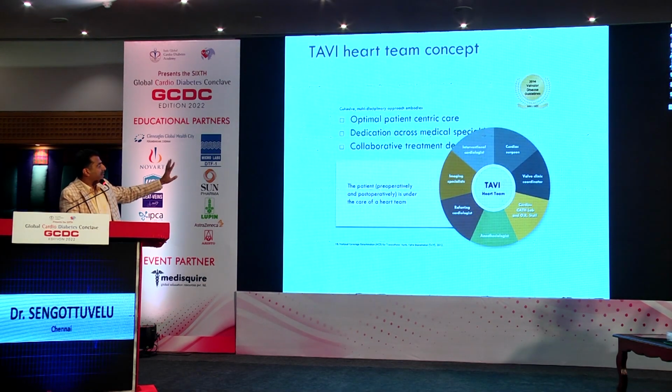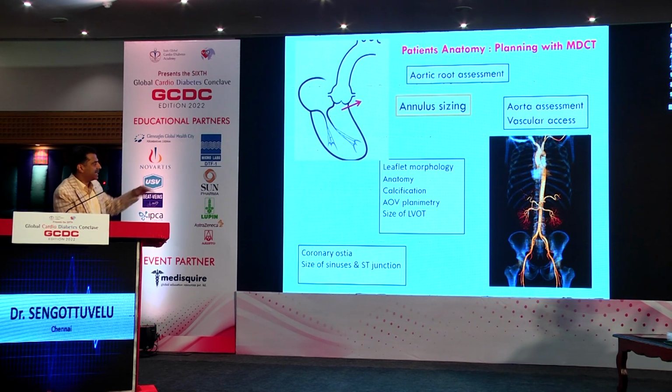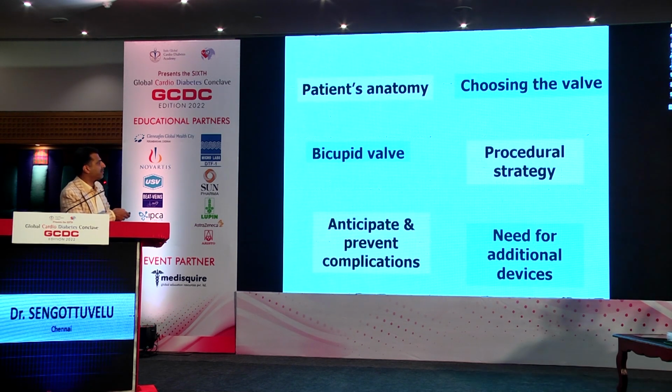TAVI is again decided by a heart team which contains a surgeon. Basically a CT scan is done. CT scan is very critical because we get all the information. We know the valve size, we know the approach, whether we go from the femoral approach, and we can plan the procedure. I always say TAVI is 80% planning, 20% implementation. So we plan a procedure very well using the CT scan, which is the important investigation before we perform a TAVI.